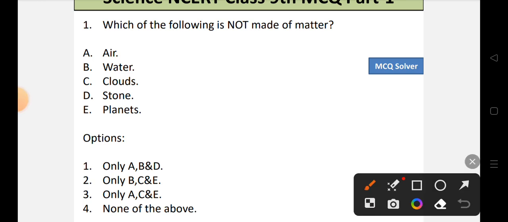So when it comes to the things which are made up of matter, everything around us is made up of matter, whether it is solid, liquid or gaseous. So all the above things mentioned, be it air, water, clouds, stone or planets, everything is made up of matter. So nothing is there which is not made up of matter. Correct option will be option number 4, that is none of the above.